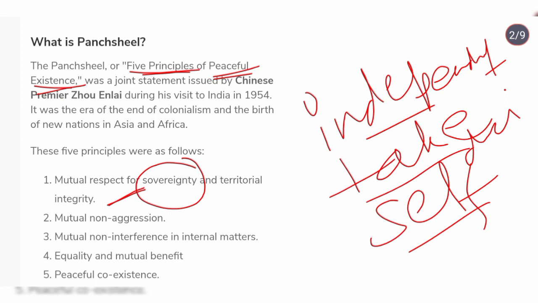Mutual non-aggression: we won't fight, we will settle whatever matter comes between us. Mutual non-interference in internal matters: whatever internal matters are going on, we won't interfere in them. Equality and mutual benefit: we will trade and grow together. Peaceful coexistence: for the citizens of our countries, we will handle everything in a peaceful manner.